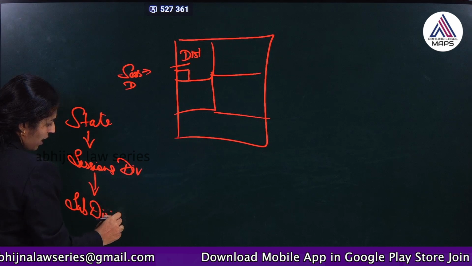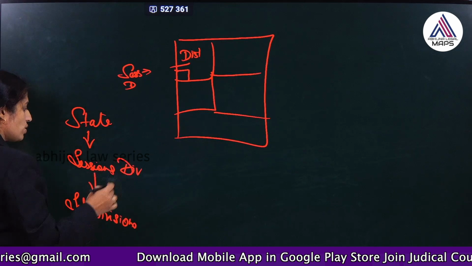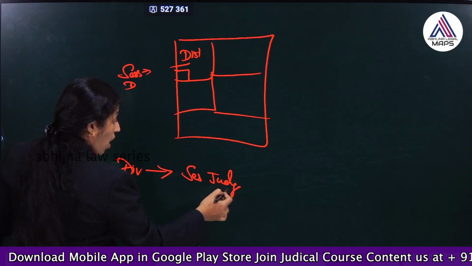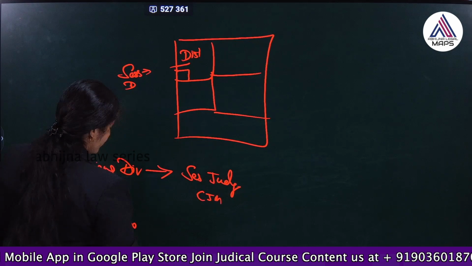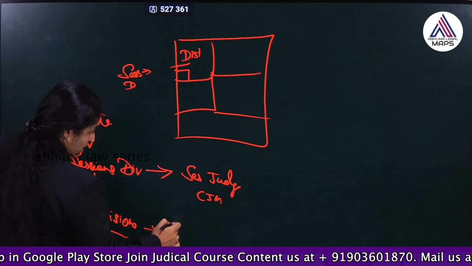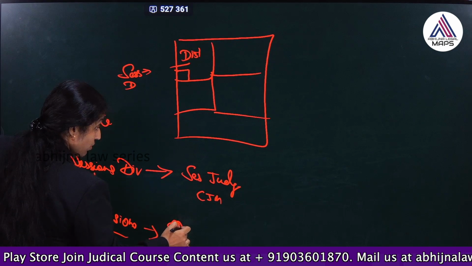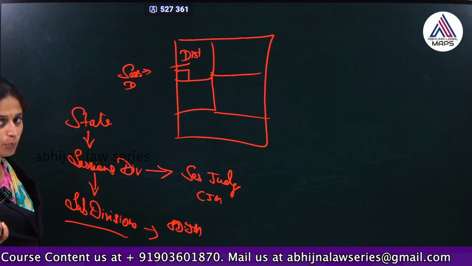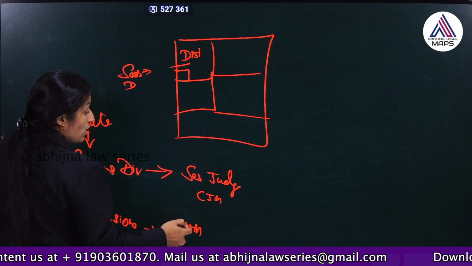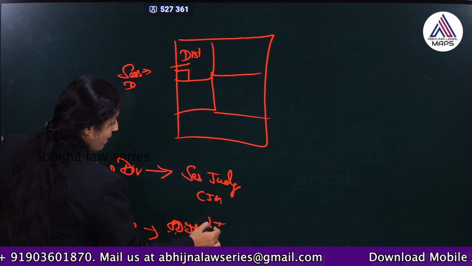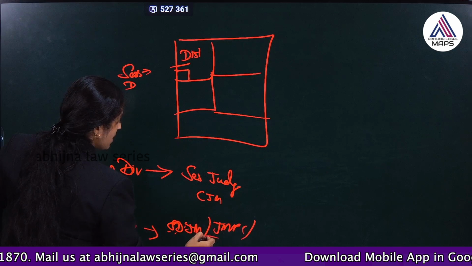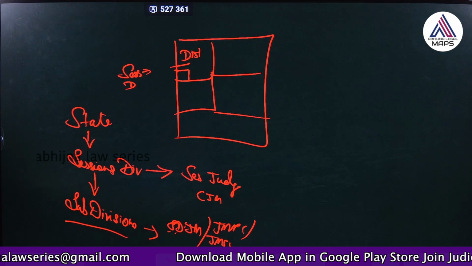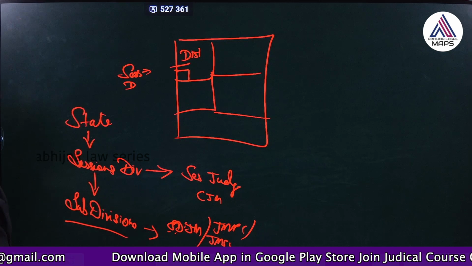So, at every level we have the judges or the magistrate. So, sessions division we usually have the sessions judge, or sometimes it could be chief judicial magistrate. For subdivision we have subdivisional magistrate, subdivisional judicial magistrate, because if you call subdivisional magistrate, it refers to executive magistrate. Okay, so you have to call him as subdivisional judicial magistrate, or JMFC or JMSC, likewise you can call. Okay, so this is how we have to understand.